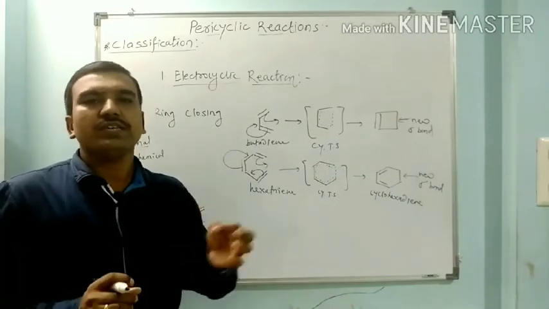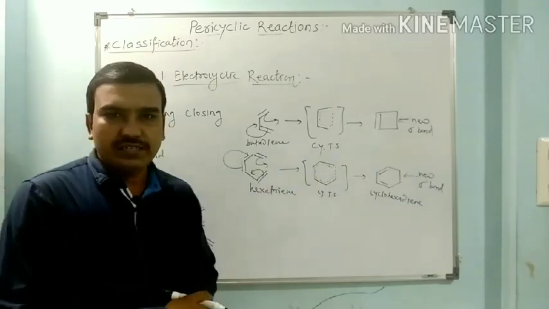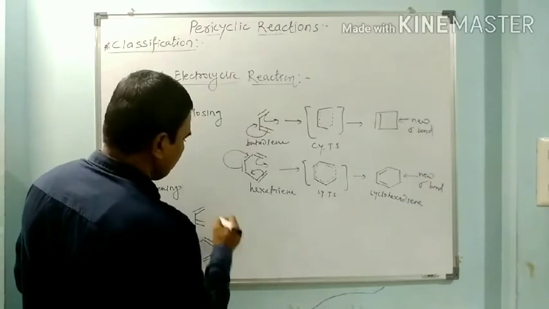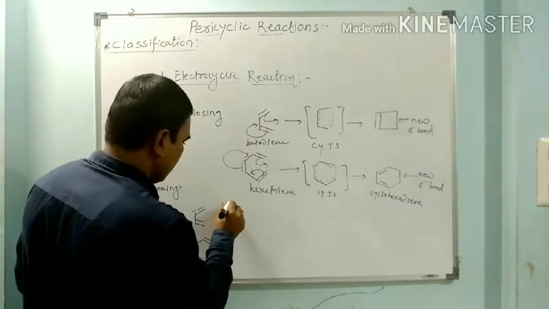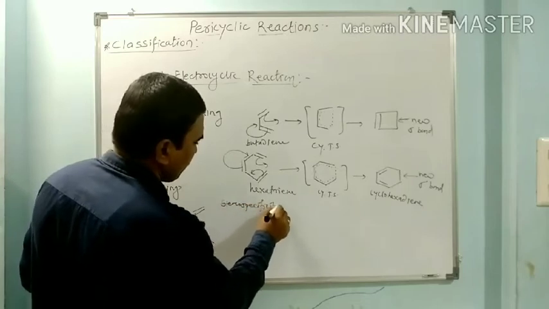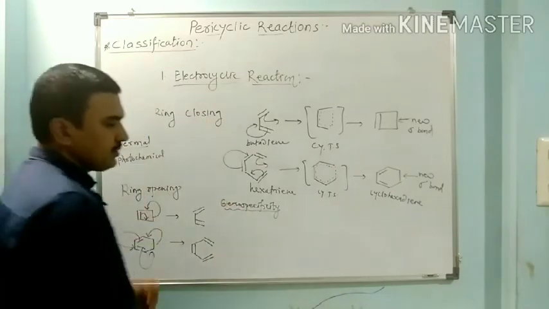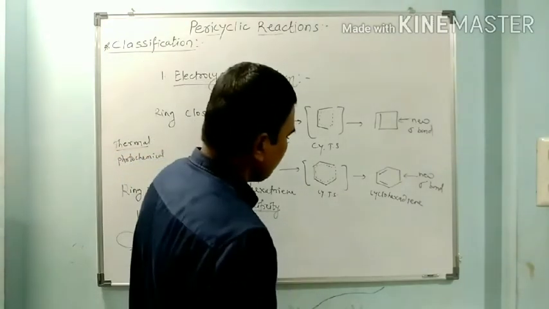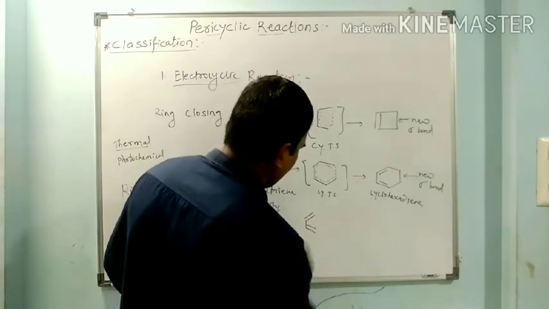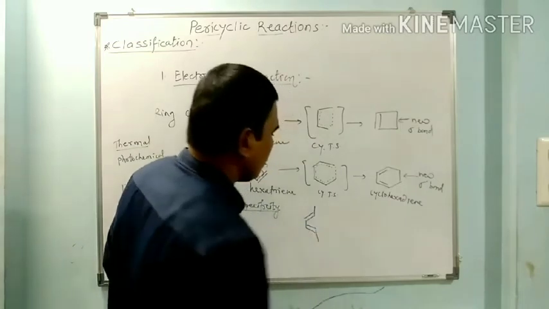Now here we have to see one example of stereospecificity of electrocyclic reaction. When we have a diene, here in the stereospecificity we have to see the example of butadiene having 2 methyl groups.